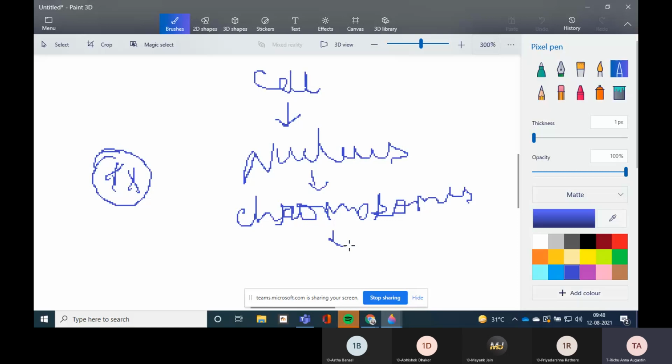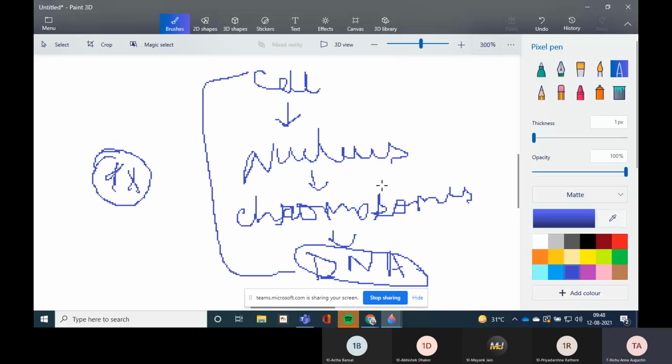Then chromosomes contain DNA. You all know the structure of the chromosome is also discussed in this chapter. These chromosomes have DNA threads in them, so they are known as chromatin fibers. So this is the sequence: the cell contains a nucleus, the nucleus has chromosomes, and chromosomes have DNA. This is the whole sequence. You can make the diagram also.